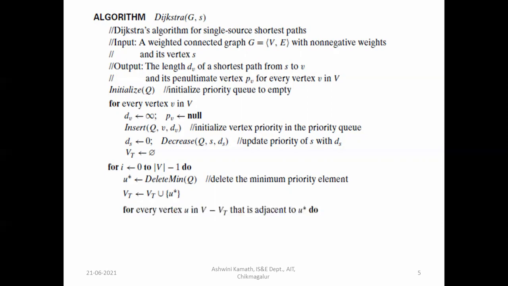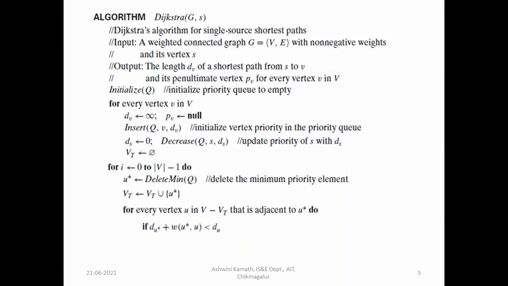Then for every vertex u in V minus Vt. Now the source vertex is present in the tree. For all other vertices you have to find out; this will be done for each and every vertex as you keep adding one at a time. For every vertex u in V minus Vt that is adjacent to u star, we select the one adjacent to the vertex selected as u star. V minus Vt means it is present in the graph, but not present in the tree. Such a vertex you have to select.